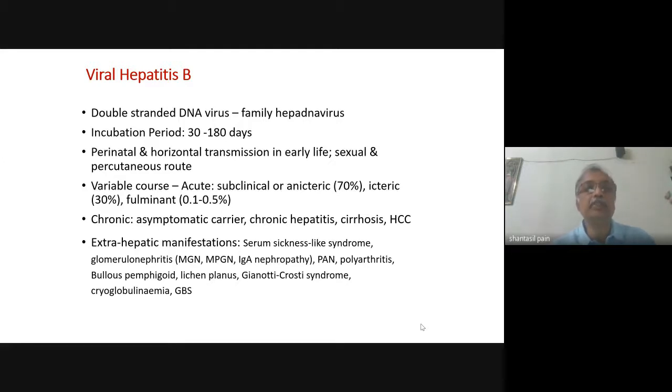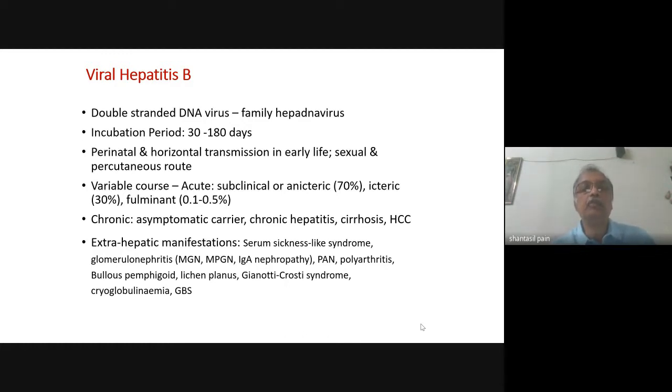Regarding mode of transmission, the mode of transmission is just like HIV. Perinatal and horizontal transmission in early life, and other modes of transmission are the sexual and by percutaneous route. That means by contaminated blood or blood products or from contaminated needles. Now, a few words about this mode of transmission.